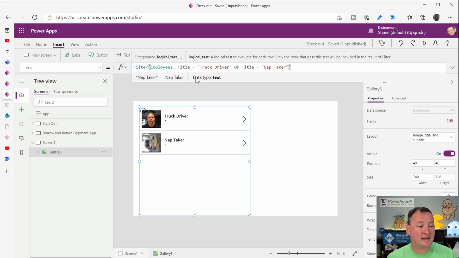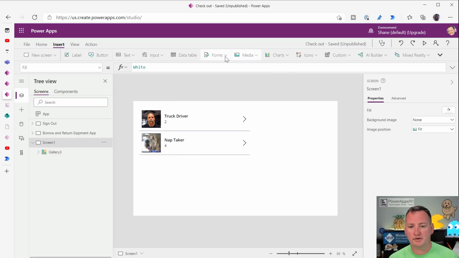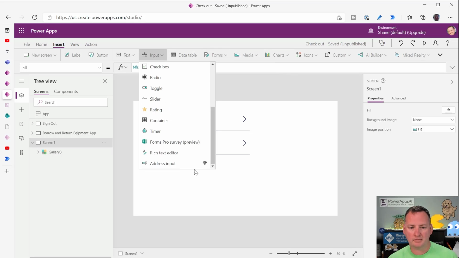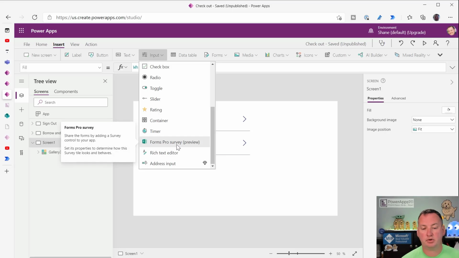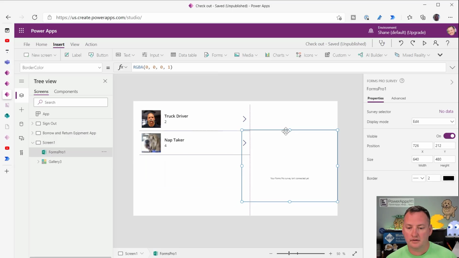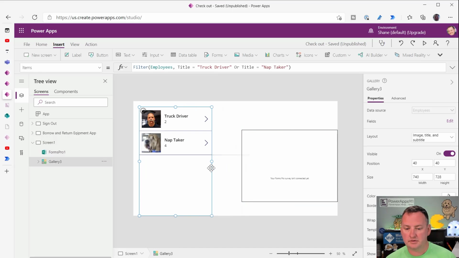Was there a way to embed MS Forms on PowerApps? So yes, right in here, if you go to input down at the very bottom, you can embed a Forms Pro. And so if you drop this in here, let's kind of squeeze you over here.